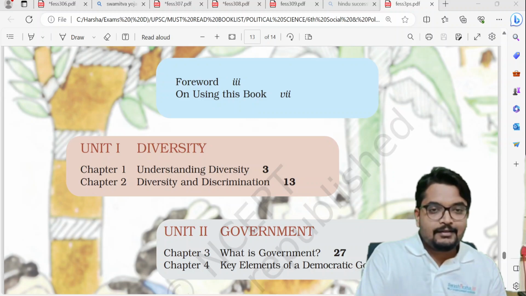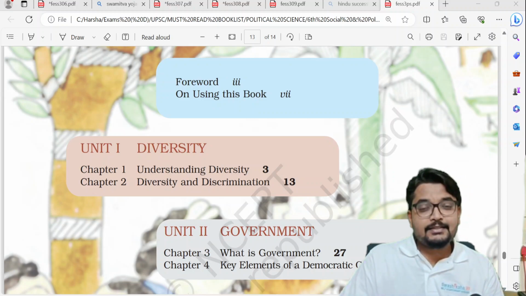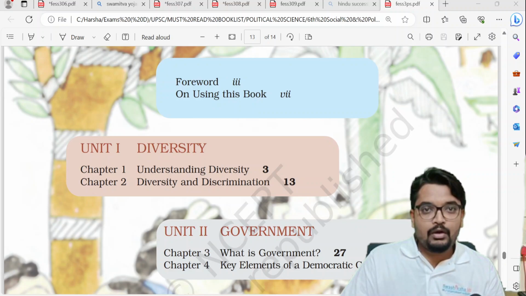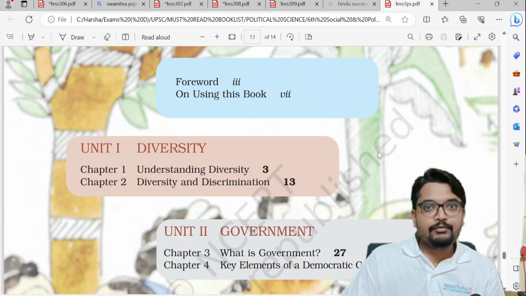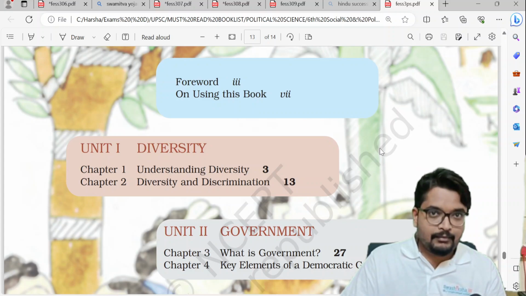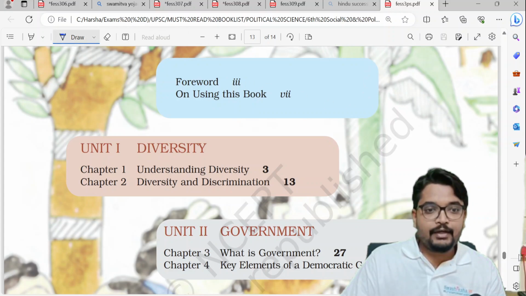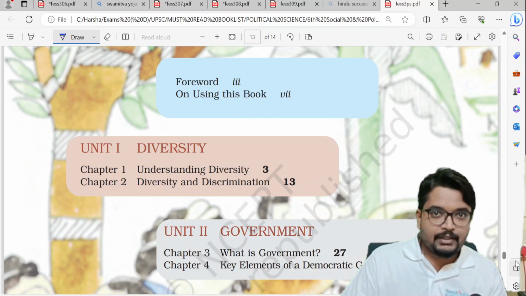Hello everyone. So today we are going to analyze the sixth NCERT Polity book, how to study it, which are the chapters which are important and where you should focus on this book. Because I have seen on YouTube that they have completed this whole book in 4, 5, 6, 7 hours. Some have completed it in 9 hours. But trust me, if you give that much time only to sixth NCERT, you will feel fatigue and you will not complete the UPSC syllabus.